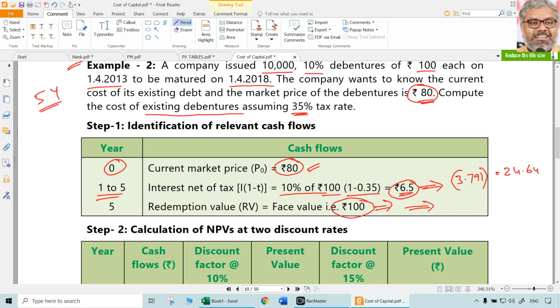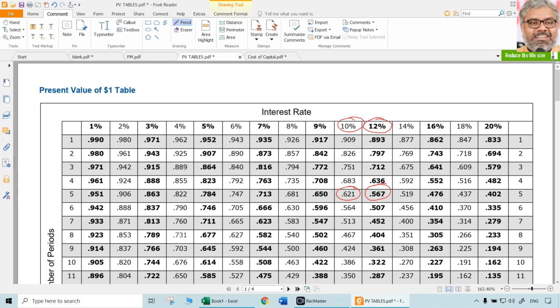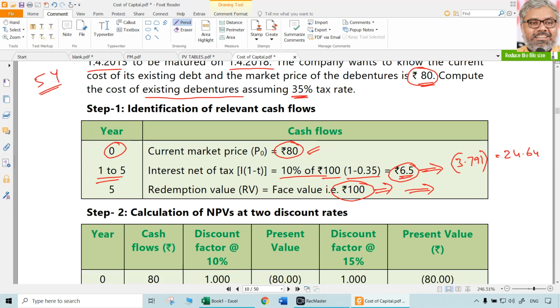Again referring to the tables, PVIF at 10% for 5 years is 0.621. So that gives around 62.1. So 62.1 plus 24.64 gives you 86.74, which means there is a positive NPV of 6.74 even now. This is NPV1, which is positive 6.74.